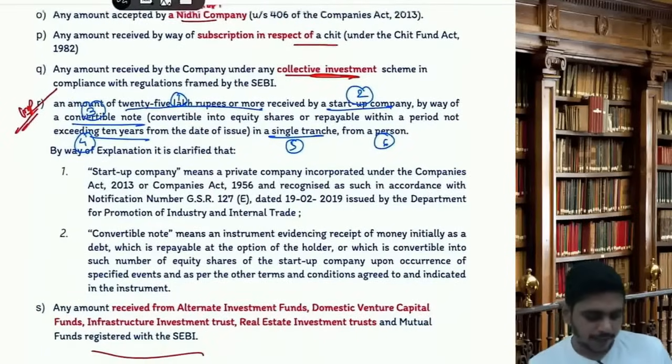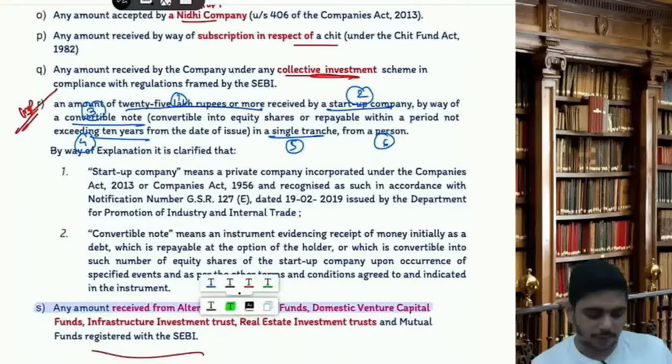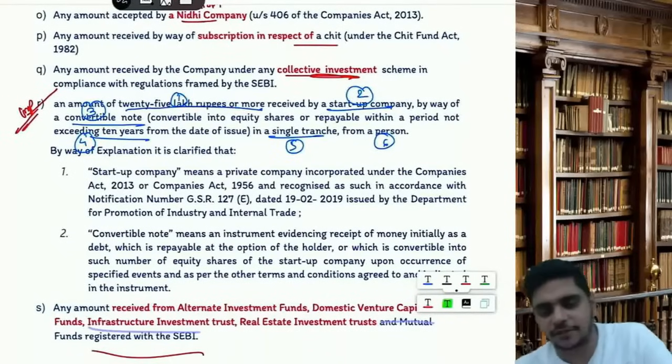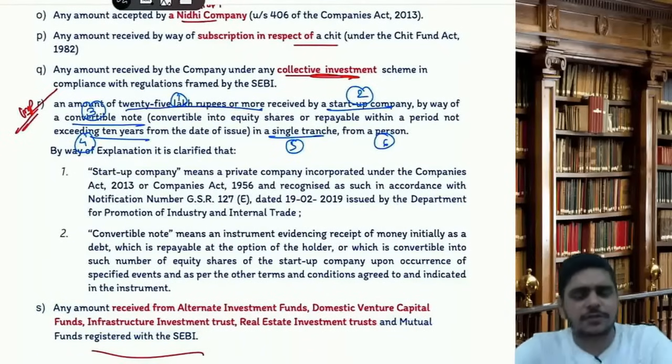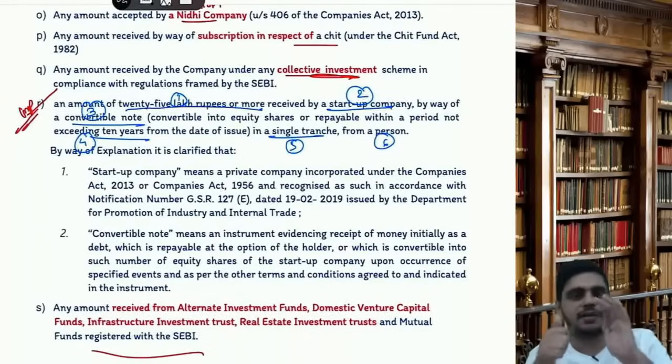Then any amount received from alternative investment fund, domestic venture capital fund, infrastructure investment trust, REITs and mutual funds registered with SEBI, it is not a deposit because they are in the ordinary course of business. Okay. R is important. There are 6 points. Every point is important.